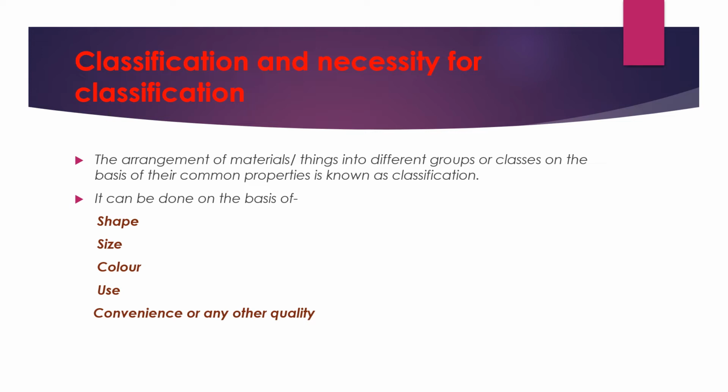You could have seen that in a library books are arranged according to subject, according to shape, according to size, in this way. So why is it done so? This classification is done on bases like shape, size, color, use and convenience, or any other quality.